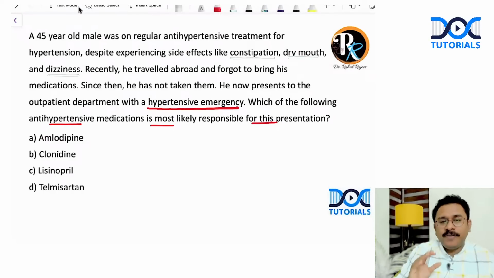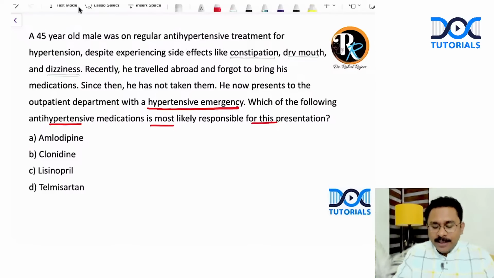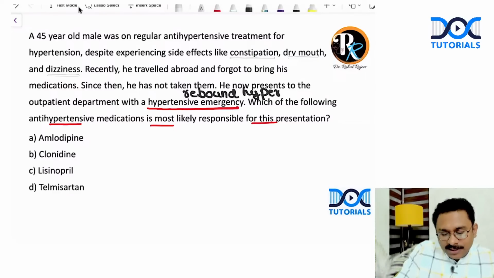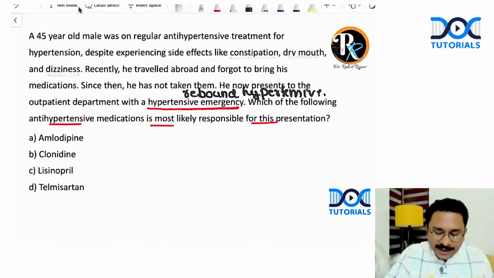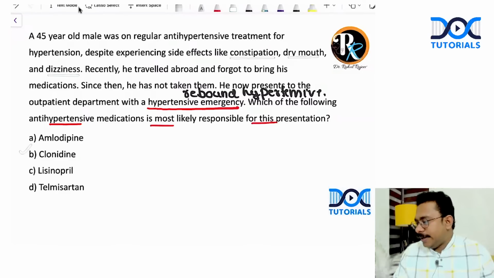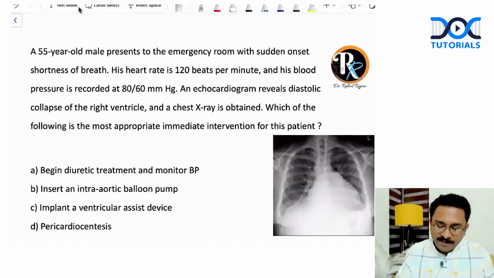Now I'm very confident that the answer is clonidine, because clonidine is very well known to cause rebound hypertension. Yes or no? You tell me in the comment section. Rebound hypertension can occur on stopping clonidine. Okay. So what do you think is the likely drug that the patient was taking? It is basically clonidine, right? Yes. All of you are comfortable. Sharon, Fatima, Indu, Gokul, right? I hope all of you are comfortable, right?